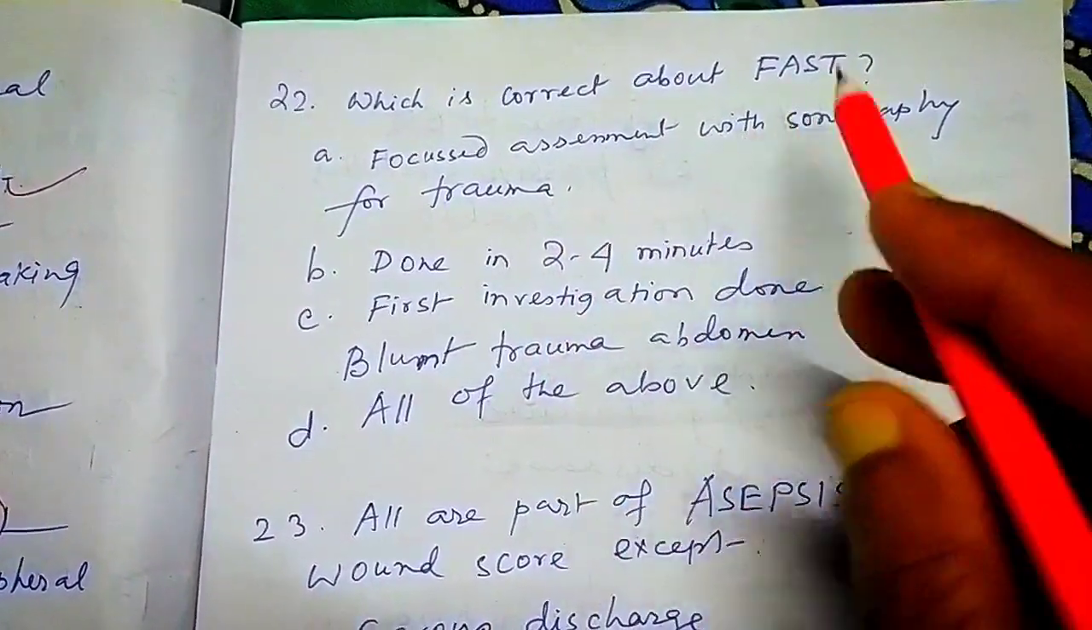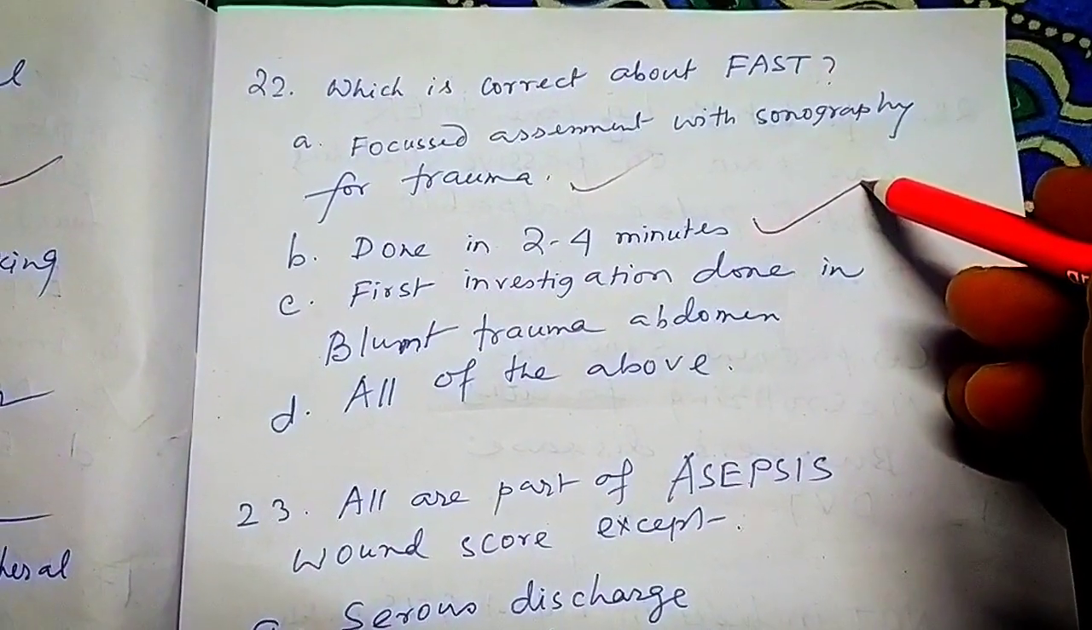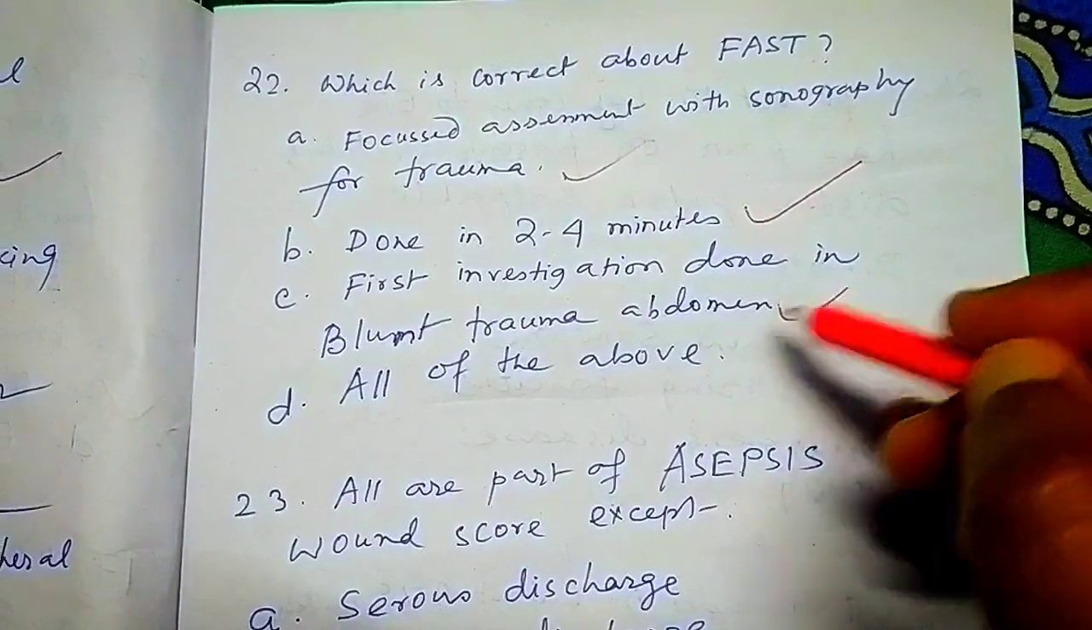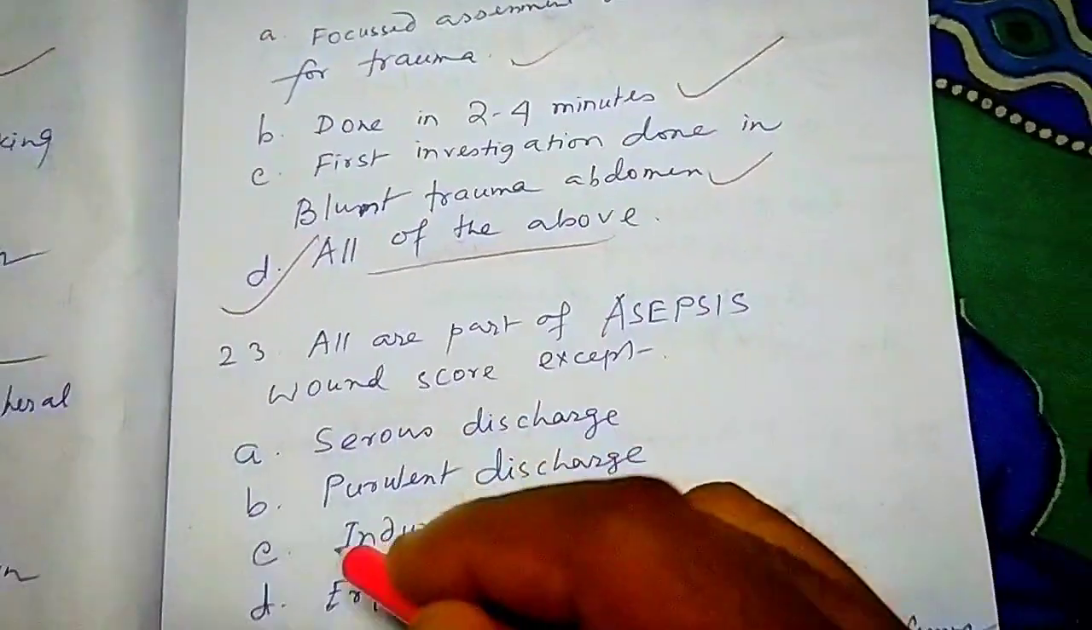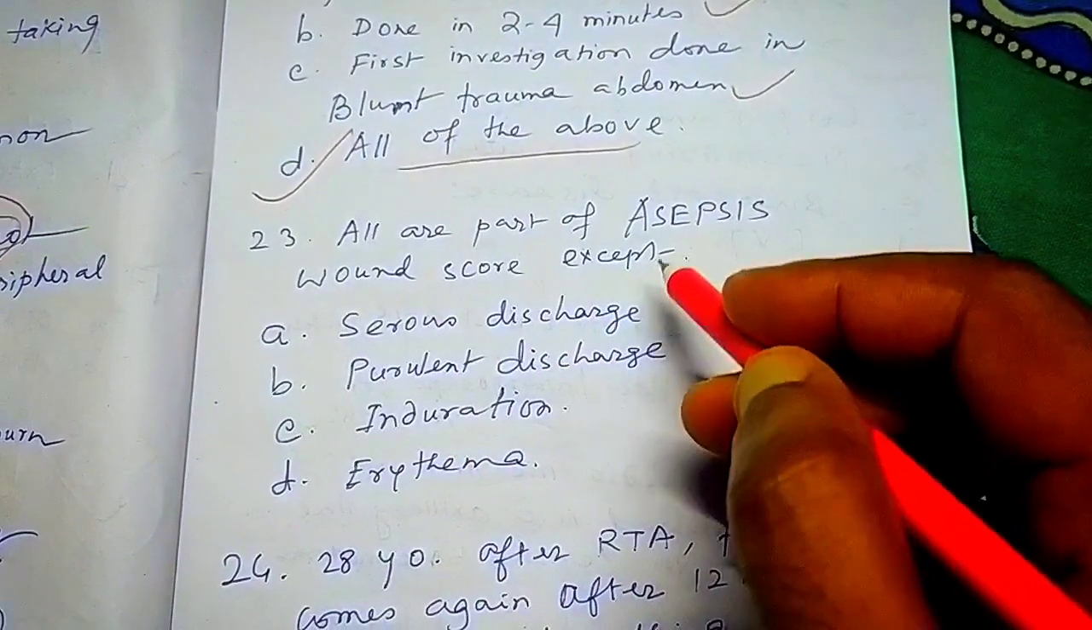FAST is focused assessment sonography for trauma. Correct. Done in 2 minutes, 2 to 4 minutes. Correct. First investigation done in case of blunt abdominal trauma. Yes, correct. So all of the above is correct. Next question. All are parts of aseptic wound score except.